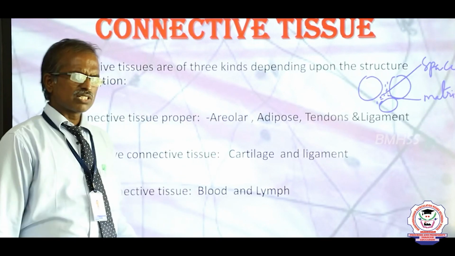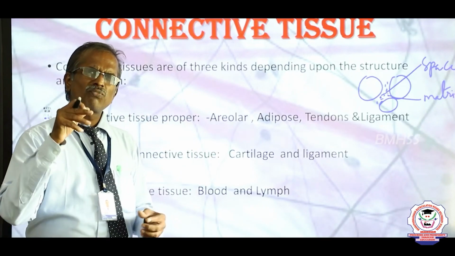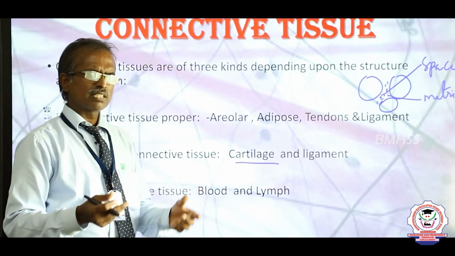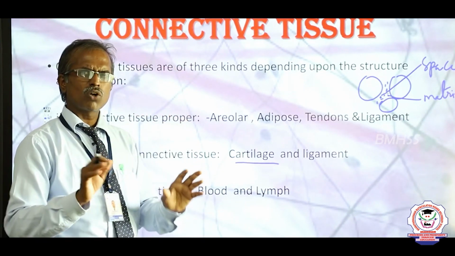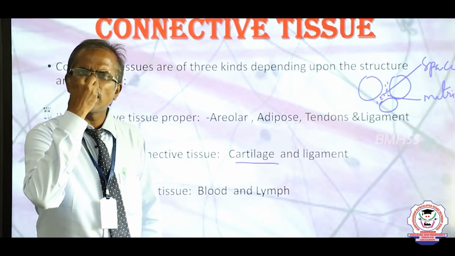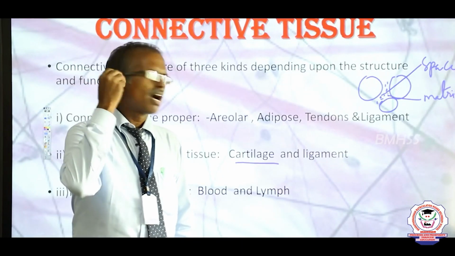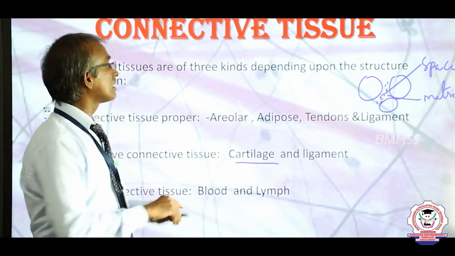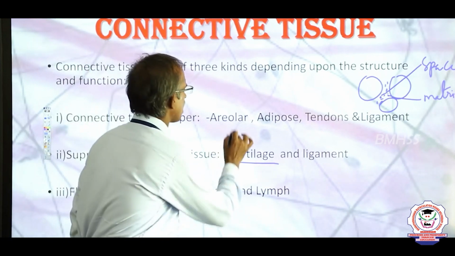Now, cartilage is a less flexible structure, not harder. These structures are found in the tip of the nose and the ear lobes. That ear lobe we call a pinna.